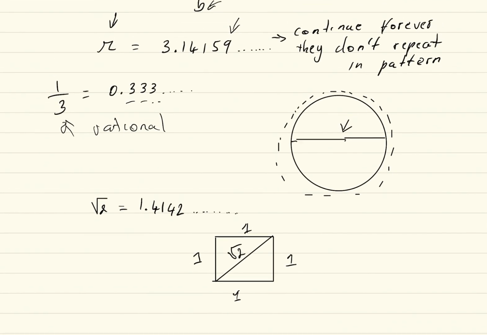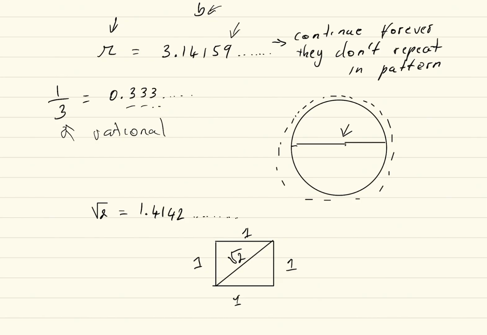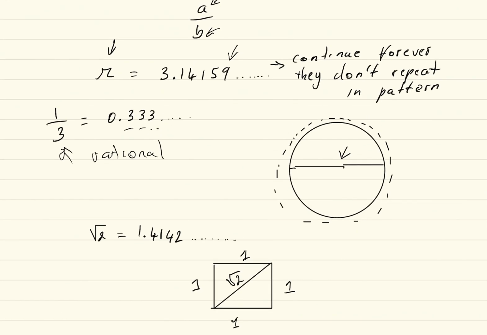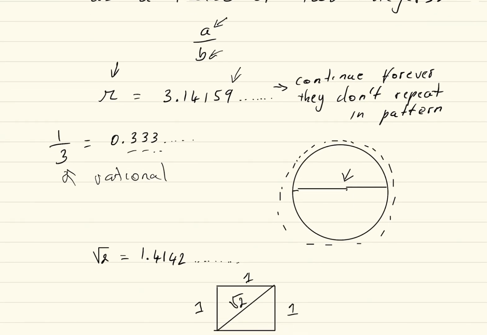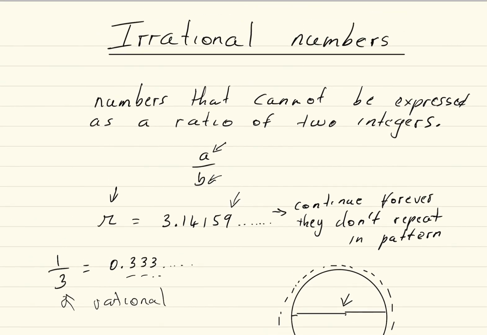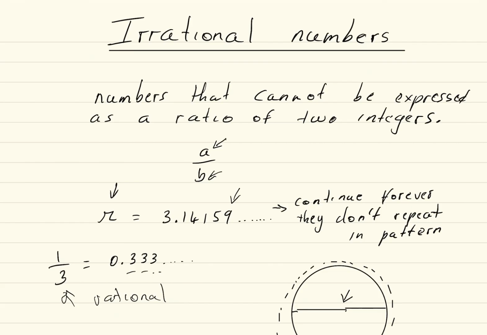Now, there's proofs for these irrational numbers like pi and root 2, but I think for this lesson, the basics you need to understand is that irrational numbers cannot be expressed as a ratio of two integers, and they continue forever and don't have a repeating pattern. In my future videos, I will probably create videos of proving these, why they continue forever and don't repeat in a pattern. But for now, just understand the basics of what irrational numbers are.